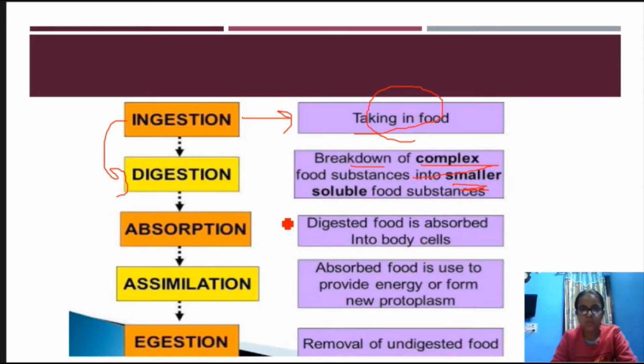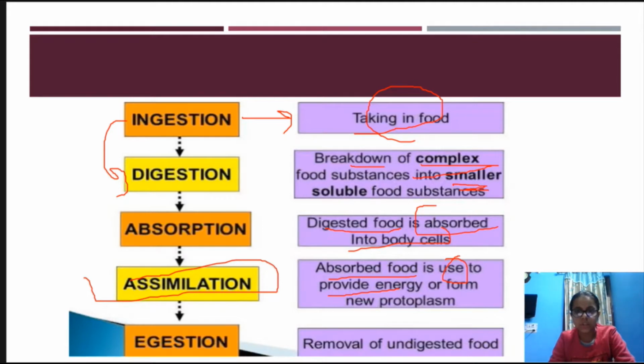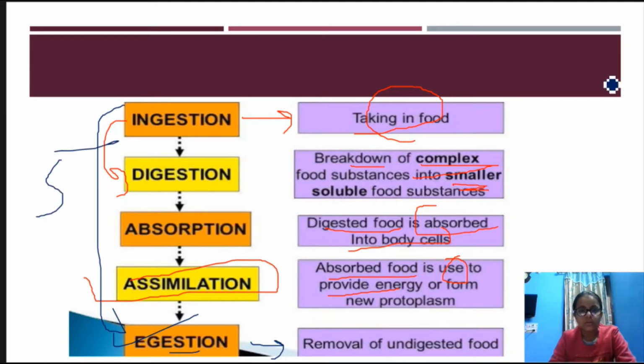So now absorption. What is absorption? When the food is digested, the digested food is absorbed into body cells. Now when the food is absorbed, it has to be utilized by our body to provide energy. So this process is assimilation. Now egestion. Egestion is removal of undigested food. These are the 5 points that we are going to learn.